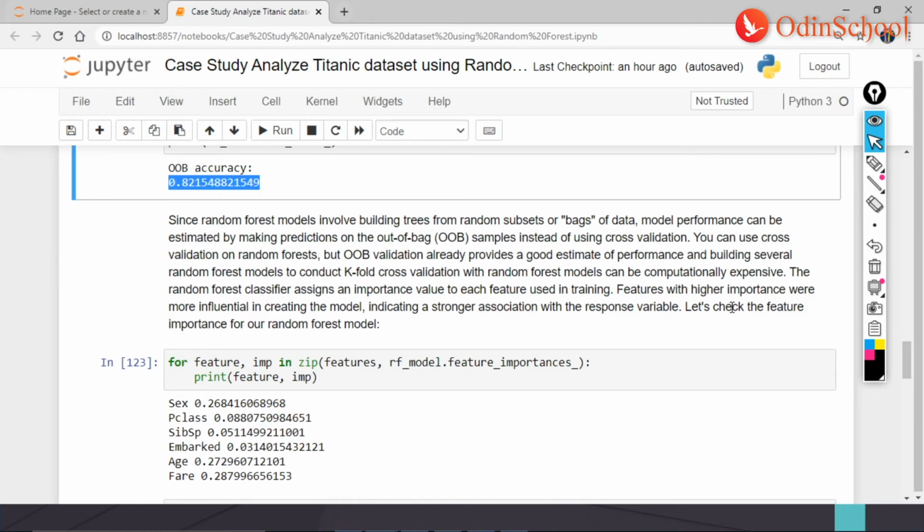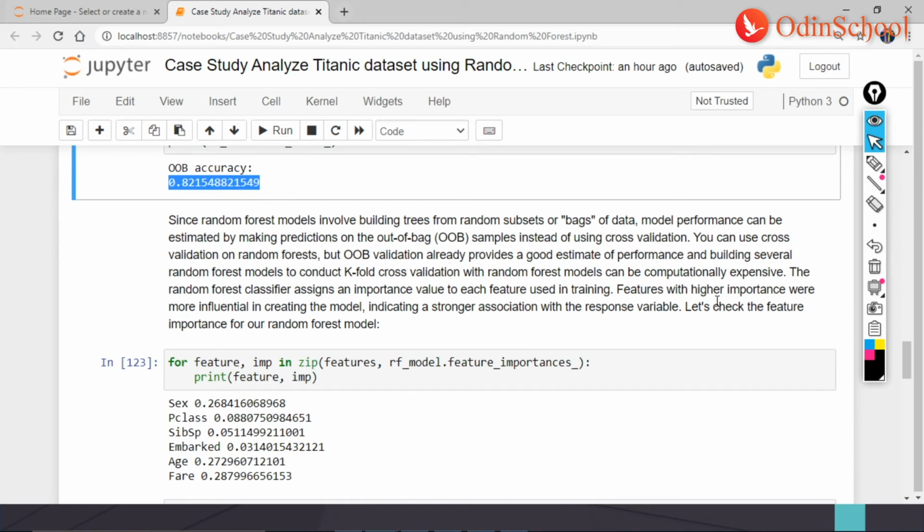Features with greater importance will influence the model more, which means that there is a very strong indication between the response variable and the output.